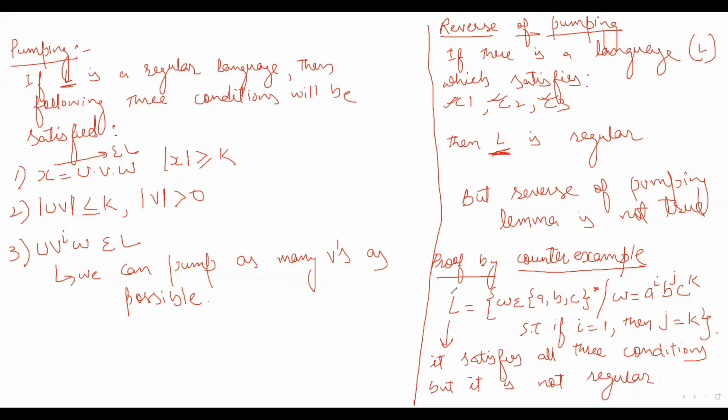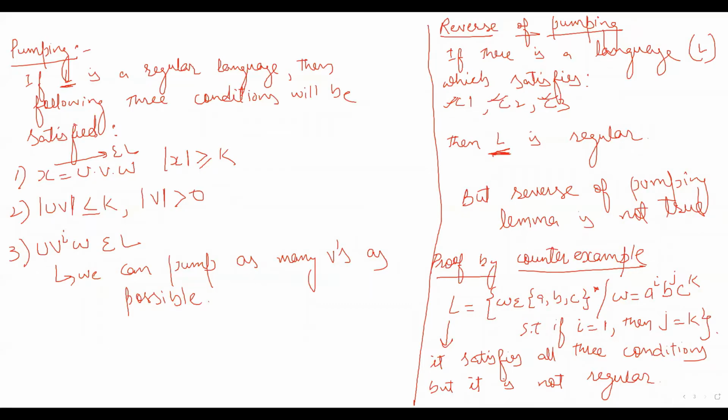So let me give the idea about this language. L is equal to a^i b^j c^k such that if i is equal to 1, then j is equal to k. What does that mean? It contains the following strings. For example, a b b c c. Here i is 1 because there is only one a, and then b's and c's are the same. Will the string with different numbers of b's and c's and a single a be part of this language?